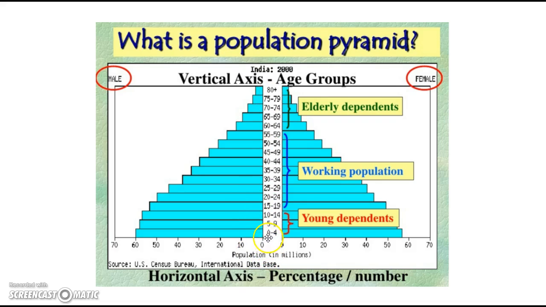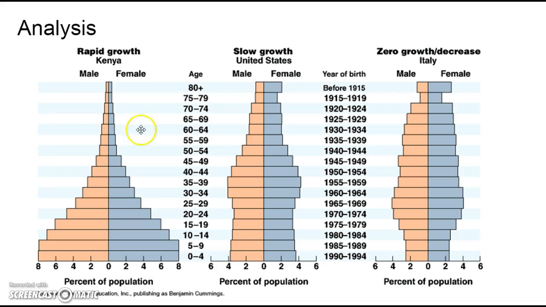And every population is going to see a decrease at the top just due to natural causes of death, just old age. But these population pyramids can show us a lot about the countries. They can show us the life expectancy, the birth rates, the death rates, maybe any societal or political impacts that have happened. So we're going to take a look at three right now. We have Kenya, United States, and Italy. All three are showing very different things.